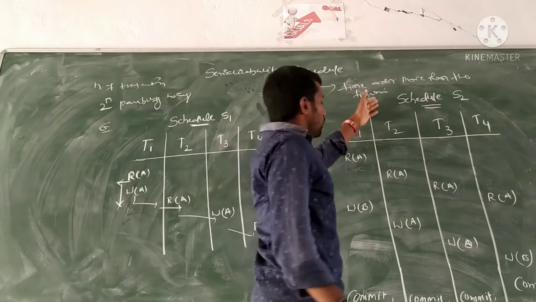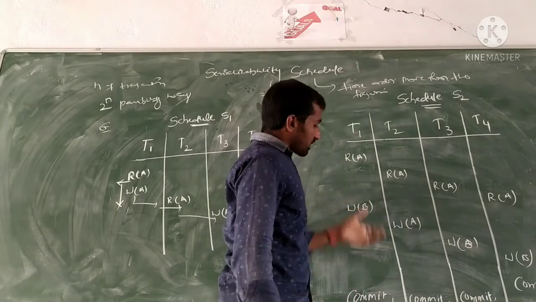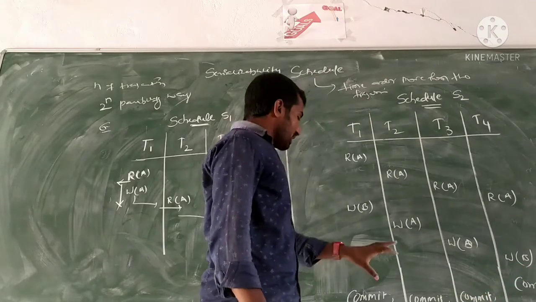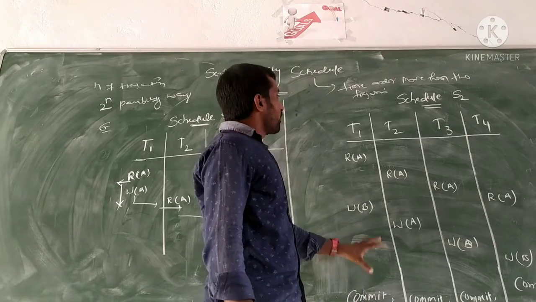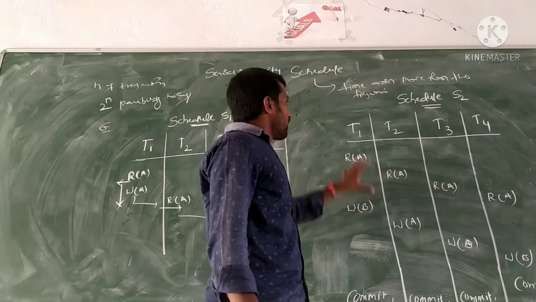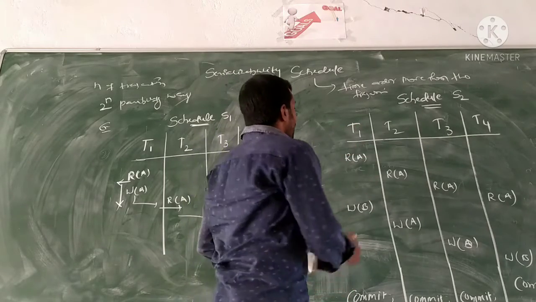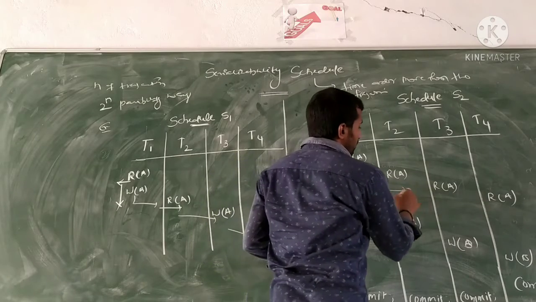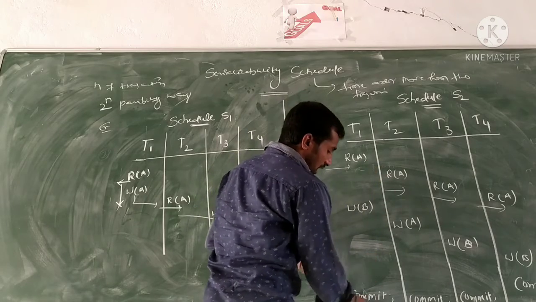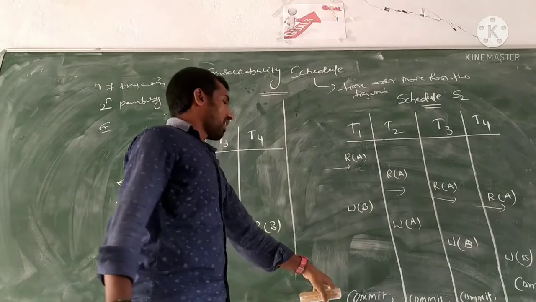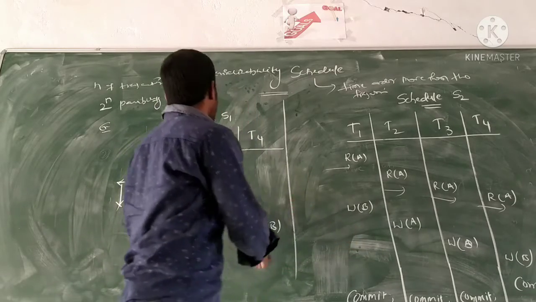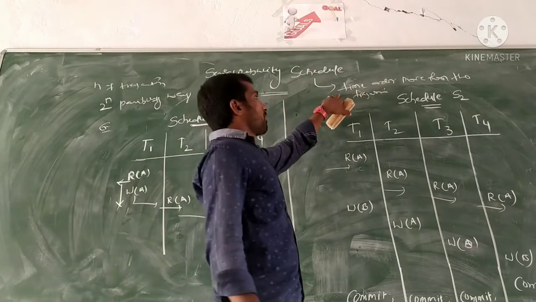Whereas in schedule S2, every individual transaction additionally has a commit operation. What is a commit operation? The commit operation indicates that the individual transaction has been completed, and only then does the next transaction begin. Once the commit command is received, the transaction is complete. This is the serializability schedule between two schedules in time order.